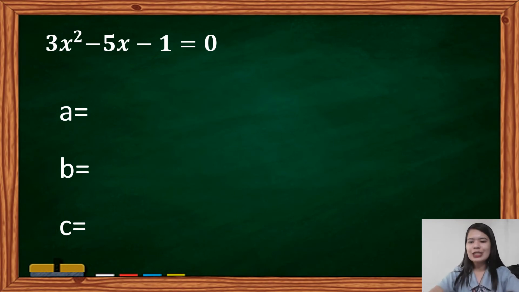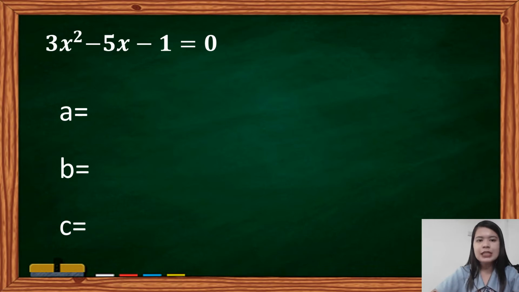Now, let us consider this example. We will now identify the values of a, b, and c given our equation. We have 3x squared minus 5x minus 1 equals 0. Okay, what is the value of a?